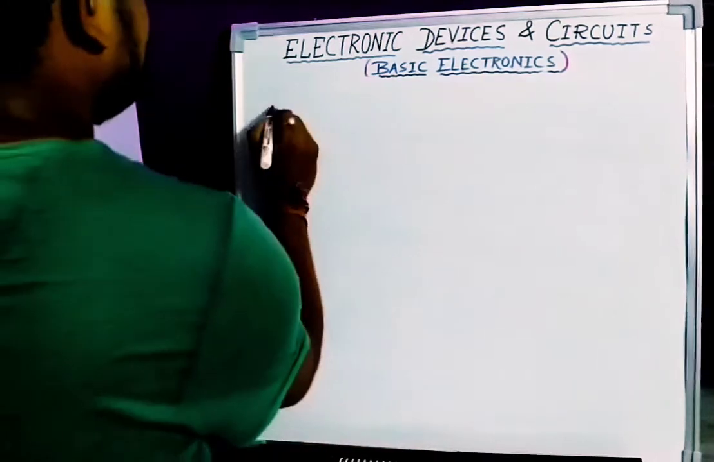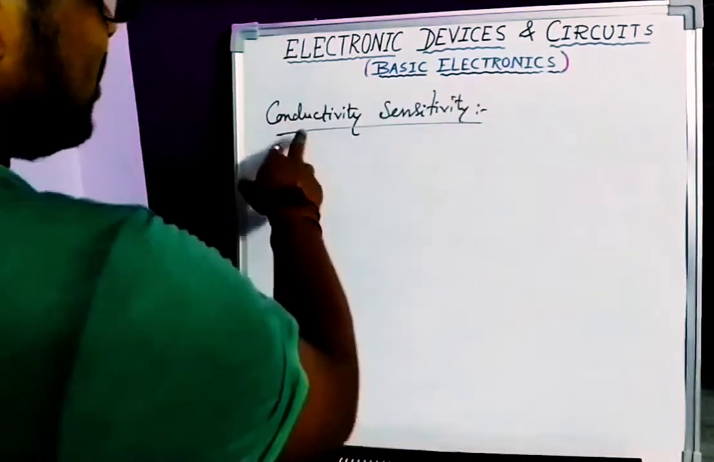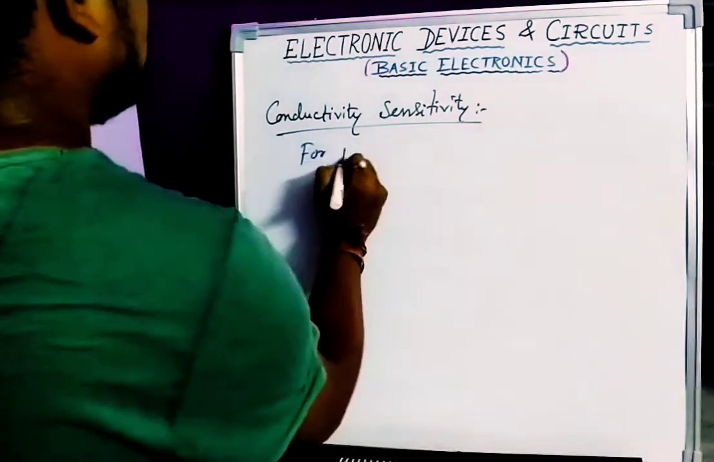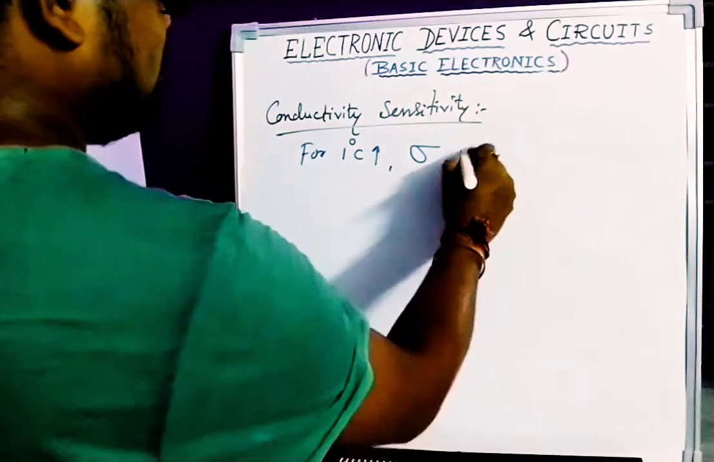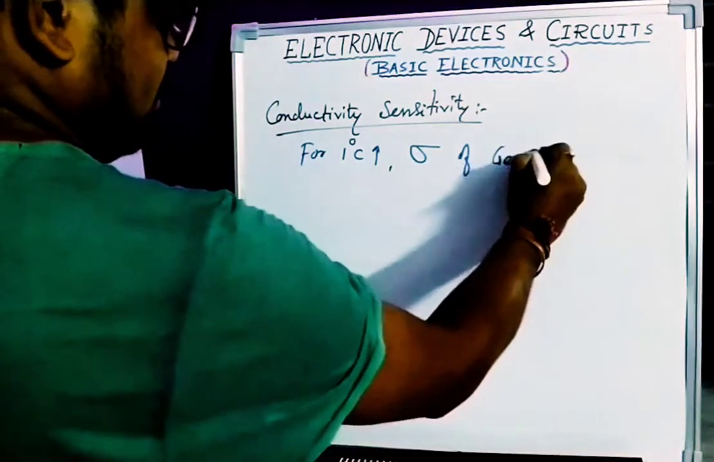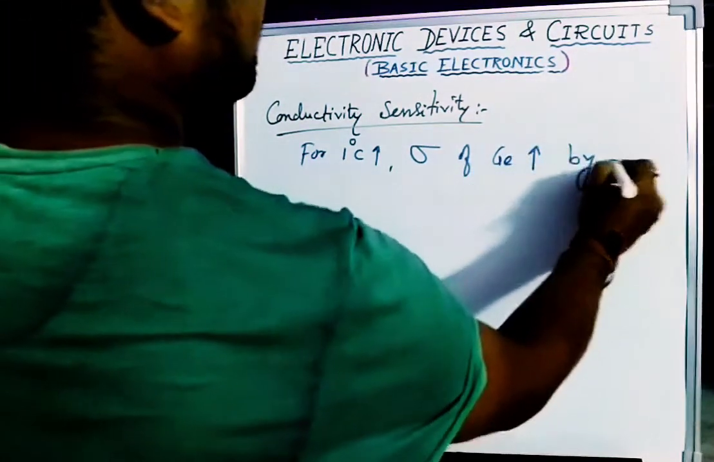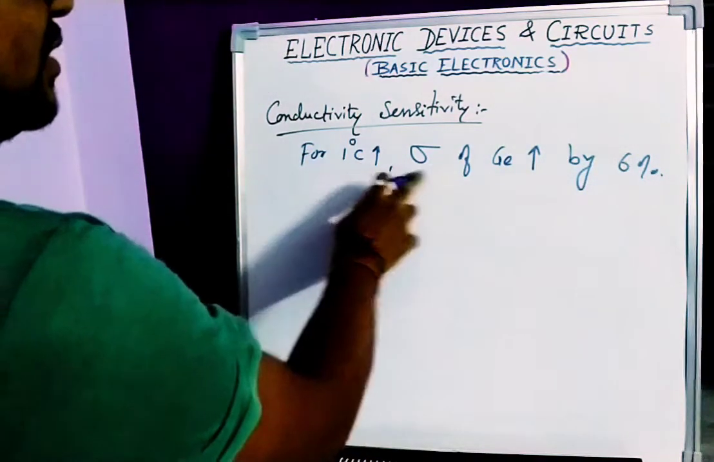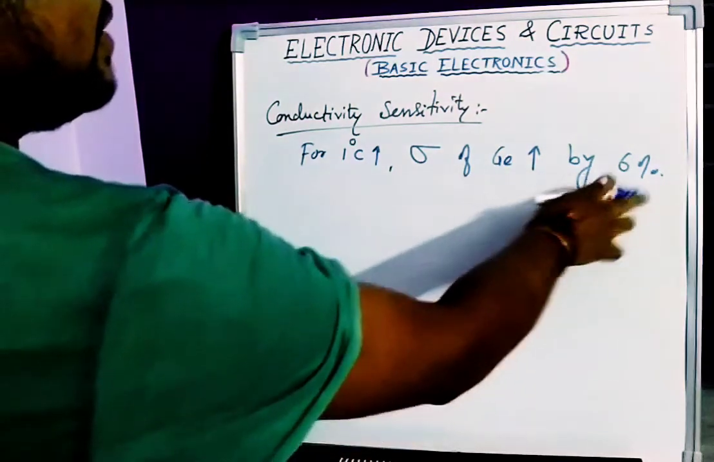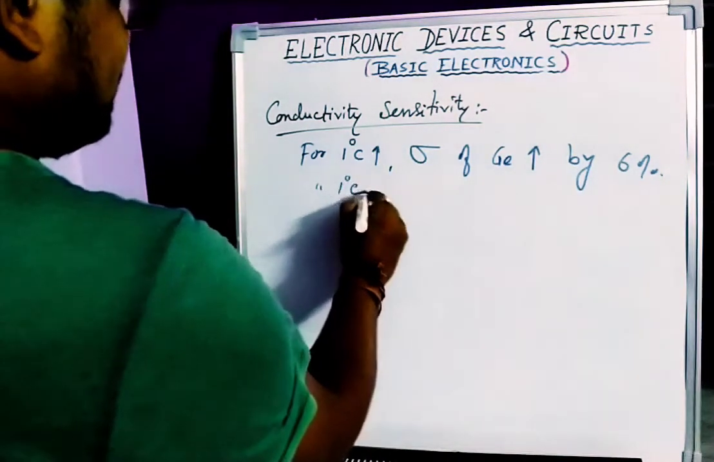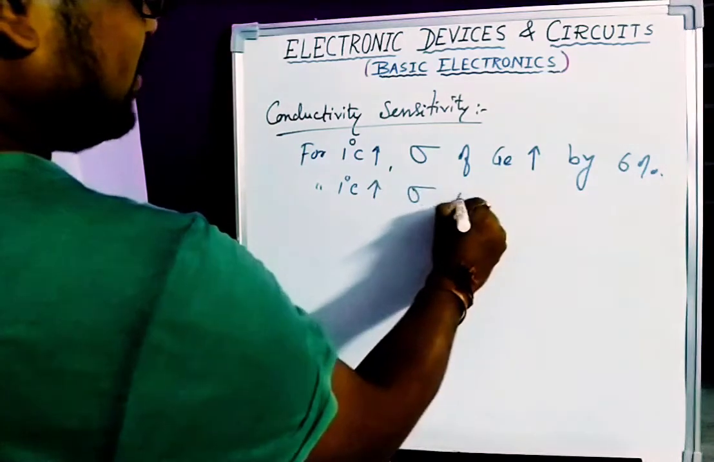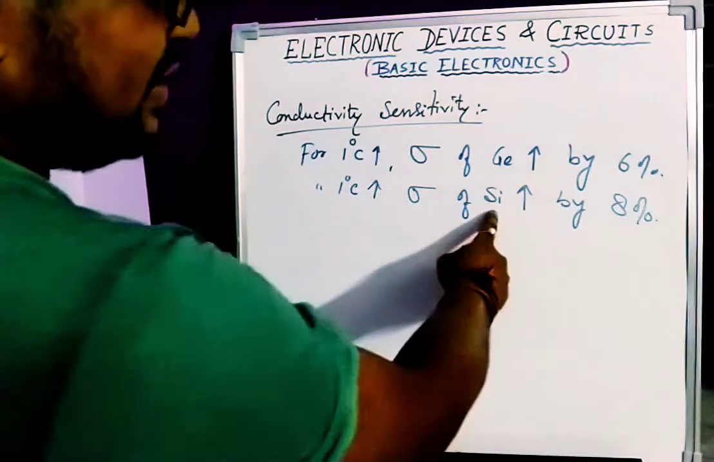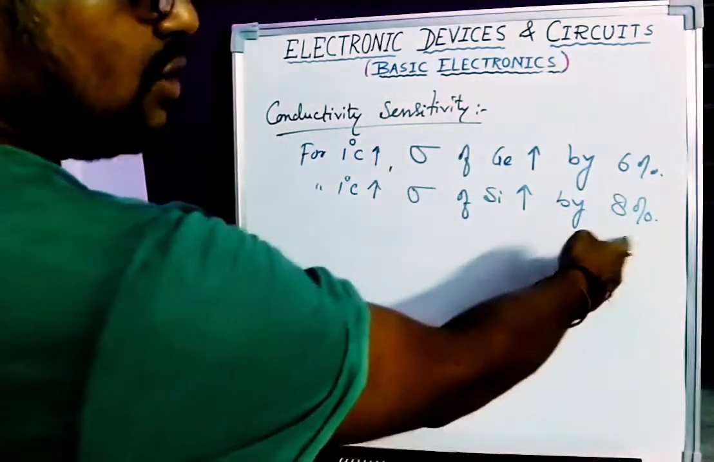Okay. The next part is conductivity sensitivity. How conductivity will change with temperature, that is known as conductivity sensitivity. For 1 degree centigrade, the sigma of germanium increases by 6%. That means for 1 degree centigrade increase of temperature, conductivity of germanium increases by 6%. For 1 degree centigrade increase, the conductivity of silicon increases by 8%. Definitely silicon is better because its conductivity increases with the temperature more than germanium.